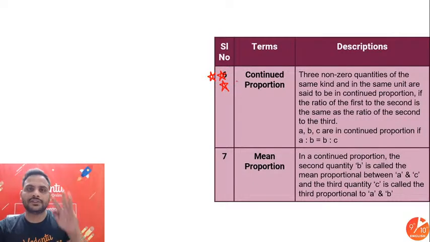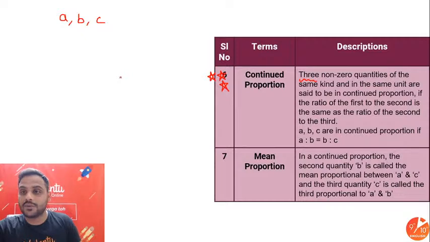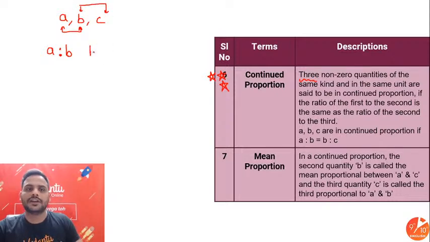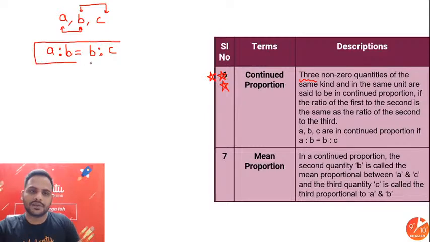In continued proportion, they will give you three quantities. So let's say the quantities are A, B and C. The three quantities will be in such a way that the ratio of first to the second, that means A is to B, will be equal to the ratio of second to the third, that means B is to C.